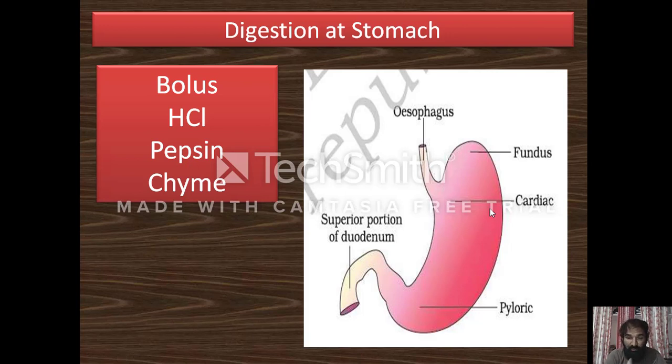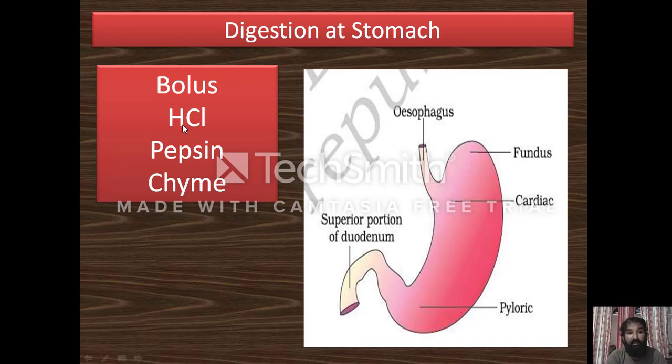In the mouth, the complex carbohydrates are converted into simple sugars. Only carbohydrate digestion takes place in the mouth. After the swallowing of the food, the food finally reaches the stomach. The stomach contains gastric glands that release the pepsin enzyme, and this pepsin enzyme converts proteins into polypeptides, or proteins into peptides. So it is an important digestion that takes place in the stomach.